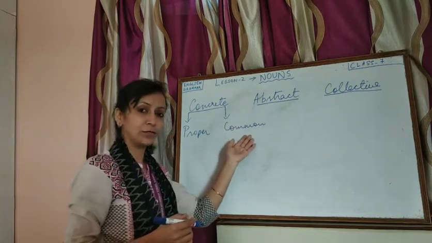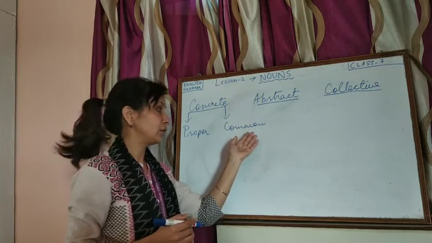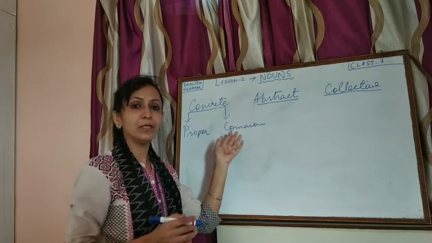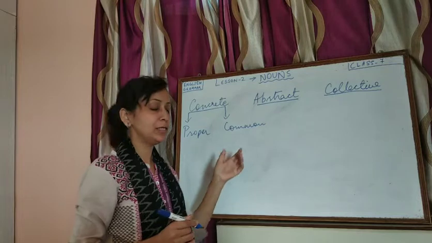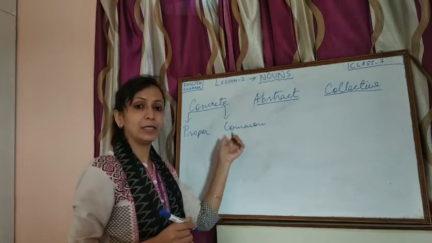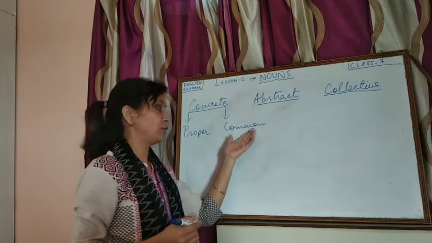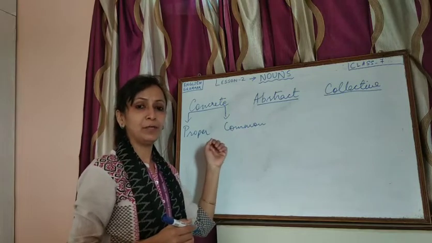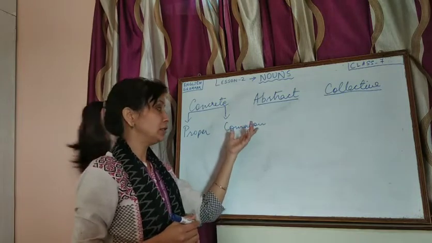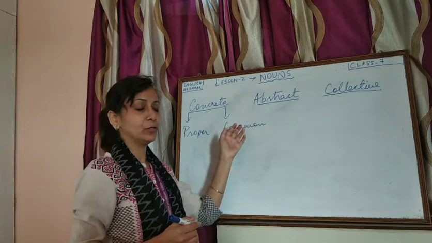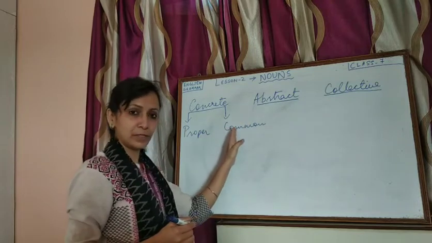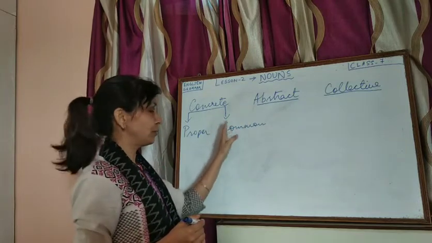And the opposite of that is common noun, which does not have any specific name. In general, when we talk about anything, that comes under common noun. Like if I say country, country falls under common noun. If I say people, man, woman, these come under common noun. So that is the first division of concrete noun. You have to remember this.